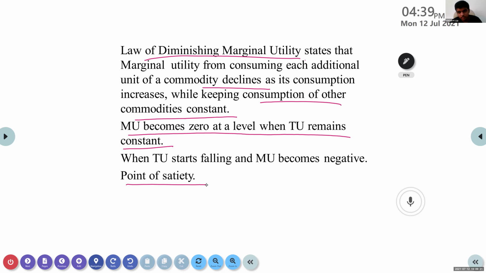Zero. That point we call the point of satiety. Beyond that level, people won't prefer to consume, or they don't want to take more and more of that particular commodity. Okay, so this is a point related to the law of diminishing marginal utility.